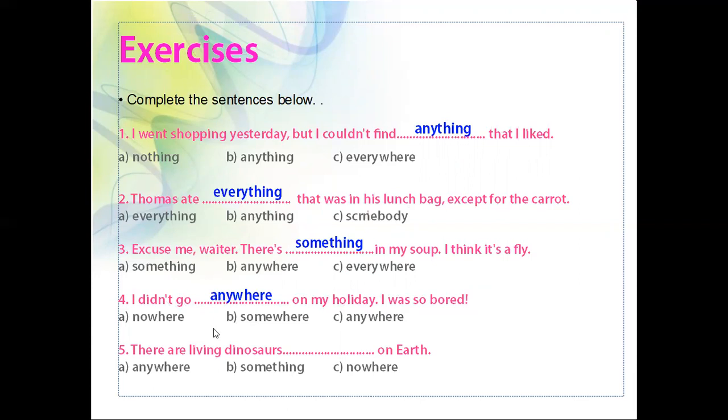I was so bored. So, last one: there are living dinosaurs dash on earth. What's the answer? Anywhere, something or nowhere. Nowhere. There are living dinosaurs nowhere on earth. So these are called indefinite pronouns.